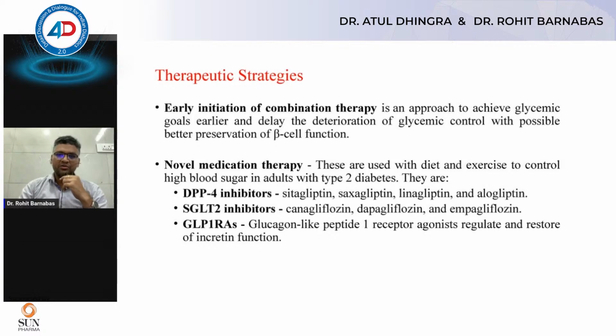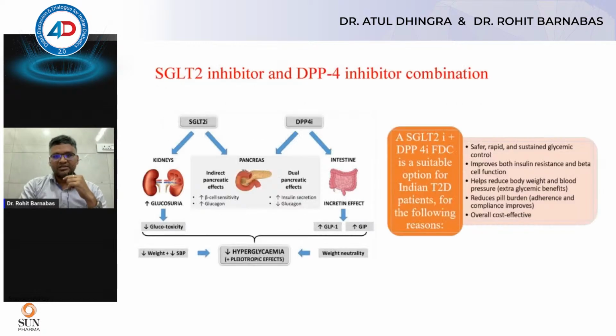And now with the newer therapeutic modalities which are available, one of the combination therapies which targets the ominous octet can help in achieving glycemic goals earlier, and maybe we can preserve beta cells for the future. Your DPP4, SGLT2, GLP-1 array have revolutionized the therapy of diabetes. So this SGLT2 and DPP4 combination is unique.